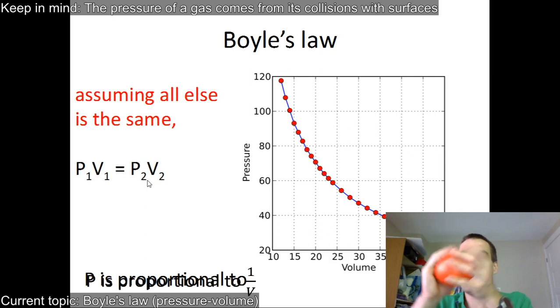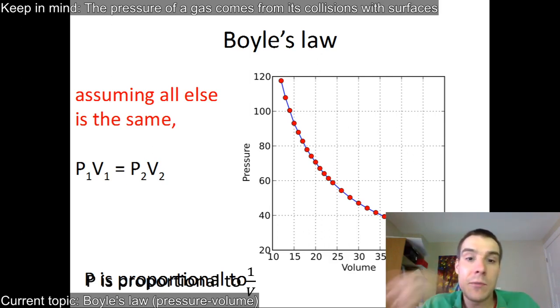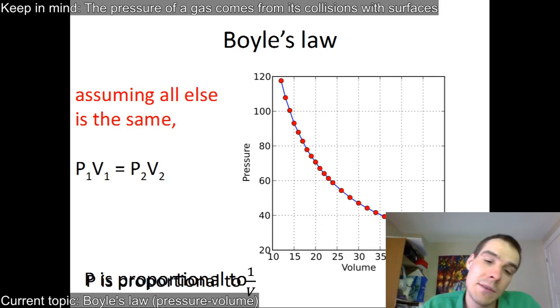But it makes sense with the kinetic theory. If I push in harder, if I have more outside pressure, there's less volume, so the particles hit the walls harder, and there's more pressure pushing out. Because the walls are closer, they're more likely to hit them, so there are more collisions, so there's more pressure.